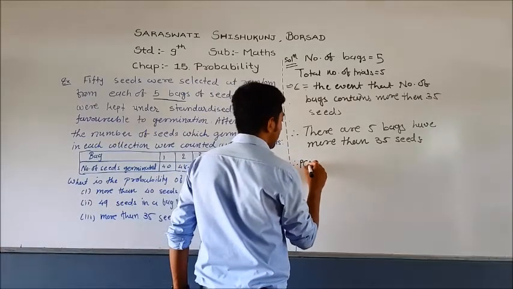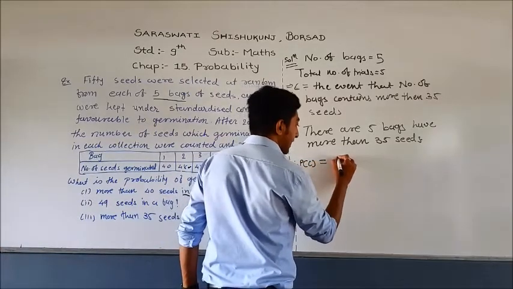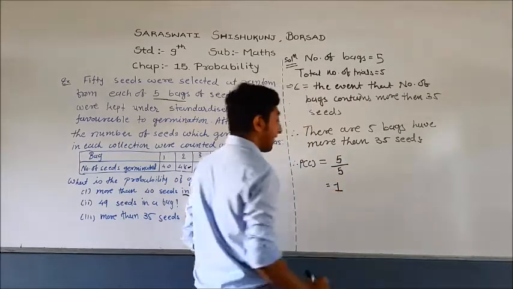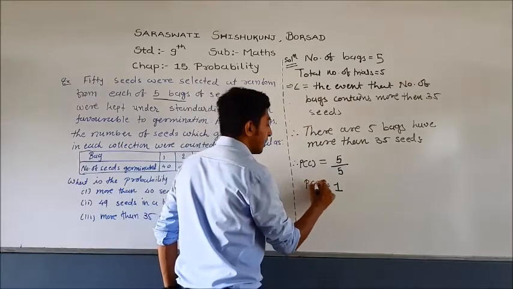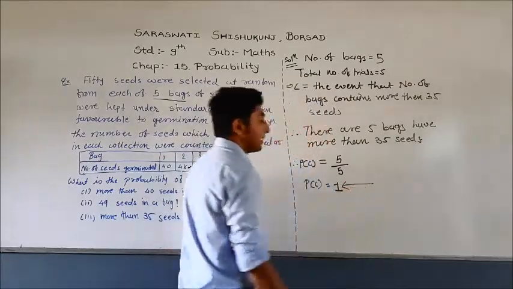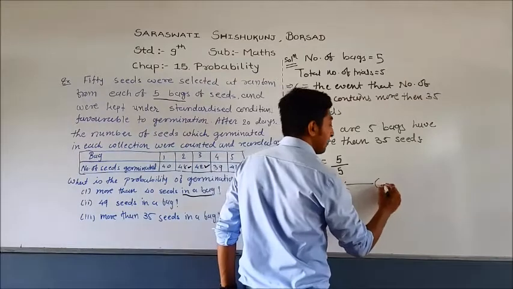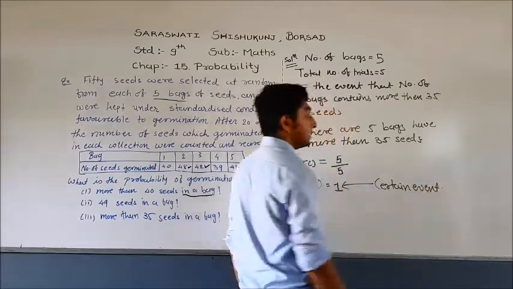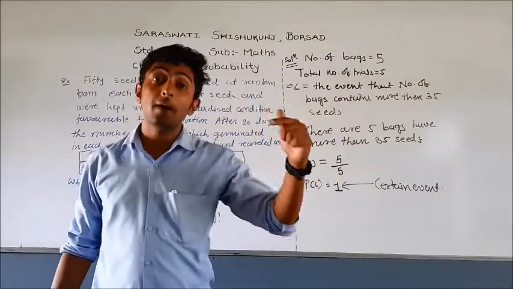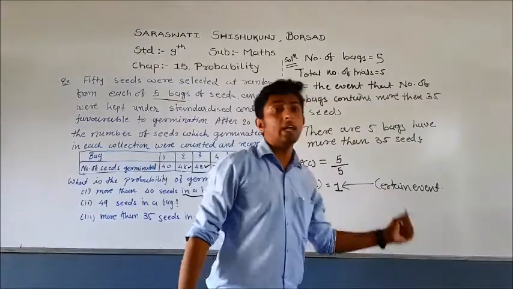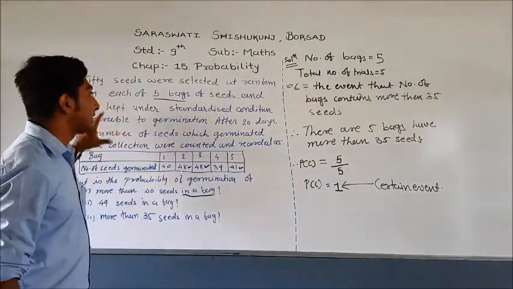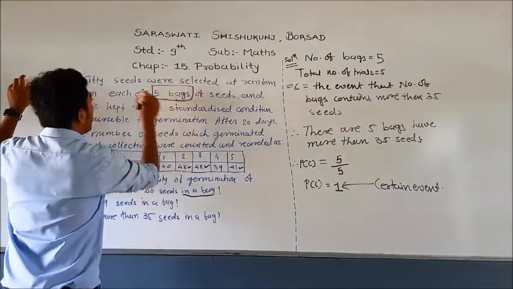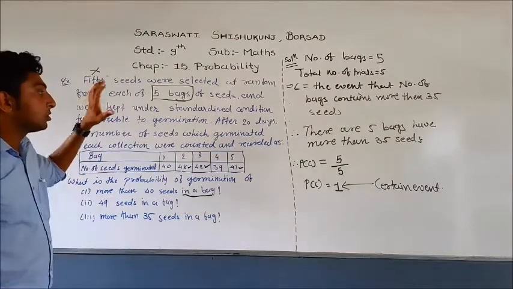Therefore, probability of C equals, I can write directly, 5 bags divided by the total number of bags, equal to 1. Now friends, see, our answer is probability of C equal to 1. Whenever our answer is 1, we know the event is a certain event. Remember the definition: an event whose probability is 1 is called a certain event. So by this method you can calculate the whole example. You have to take care that your total number of trials is 5, not 50. Okay, so this is the example.